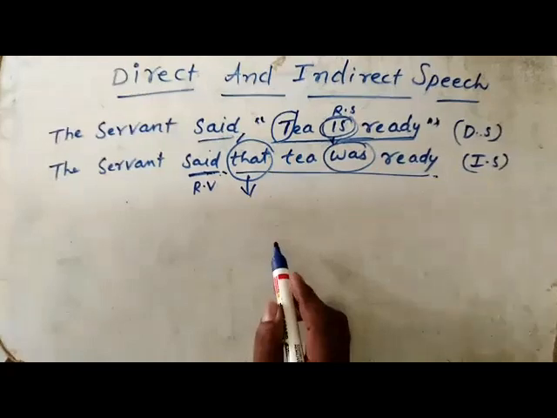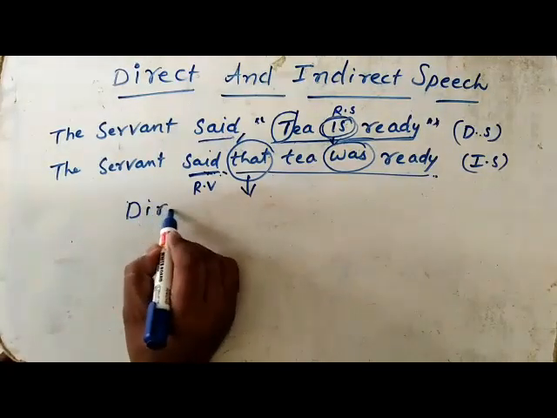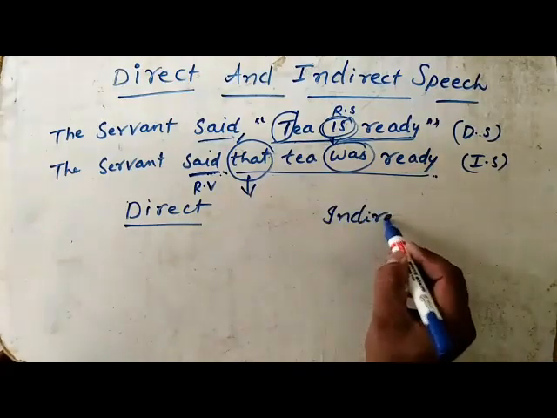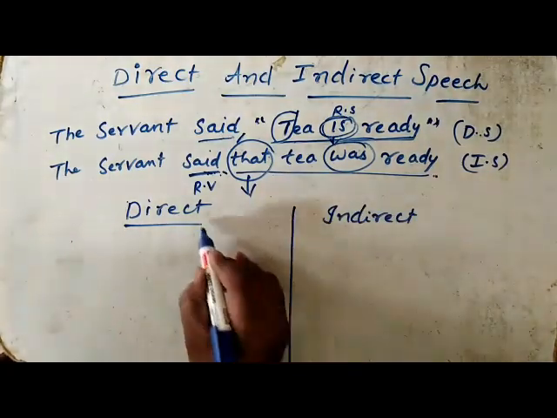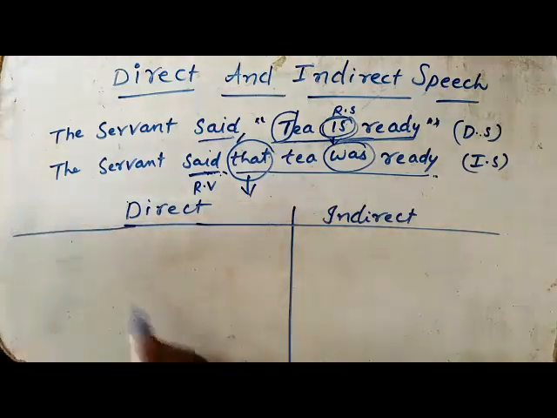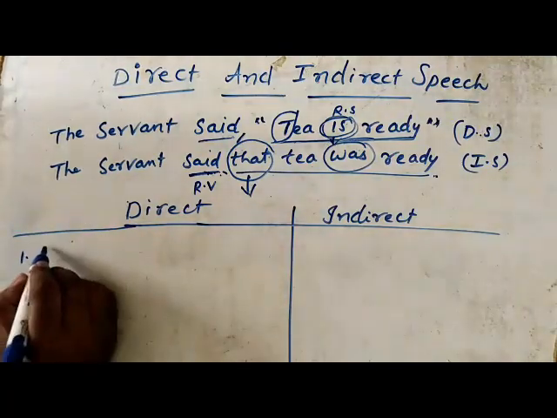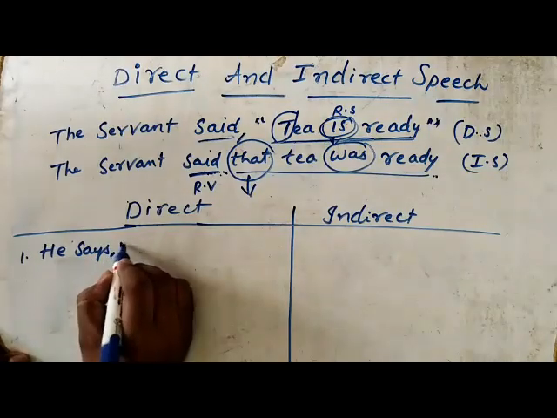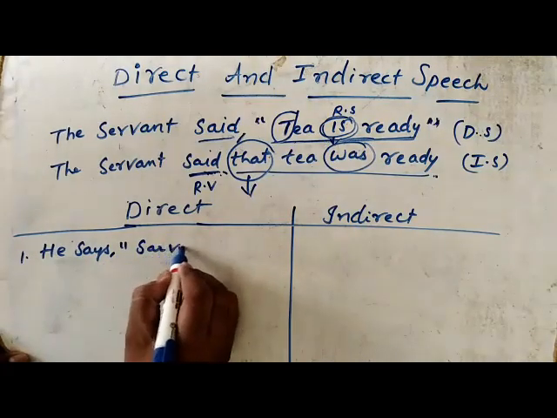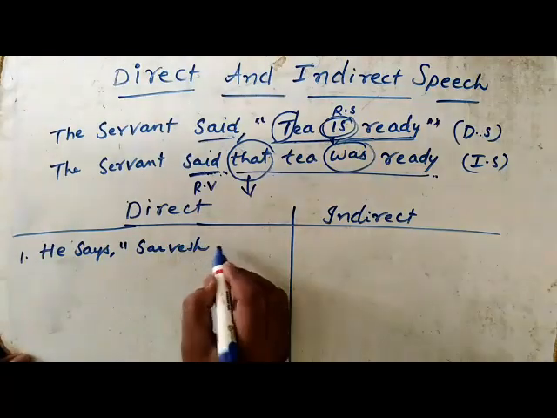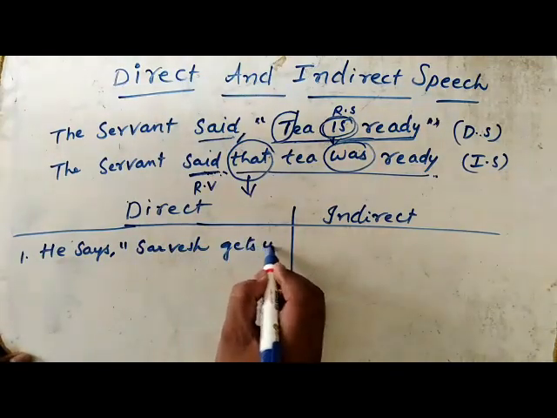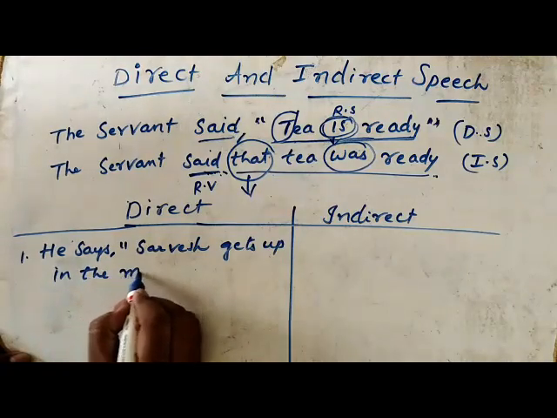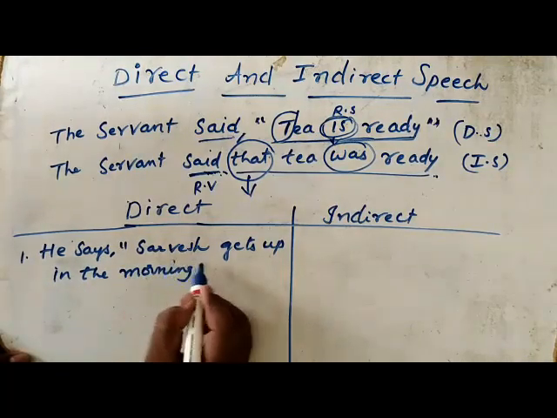Let us see some examples in direct and indirect. Here direct and here indirect. For example, he says, "Sarvesh gets up in the morning."